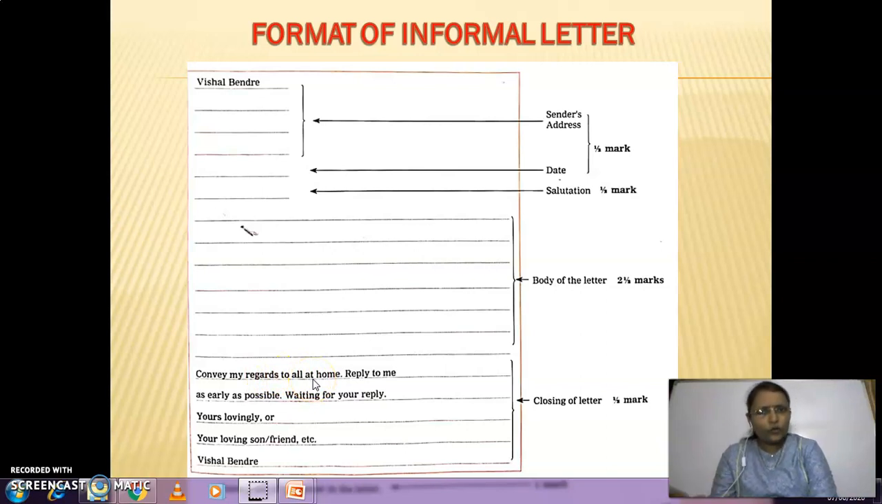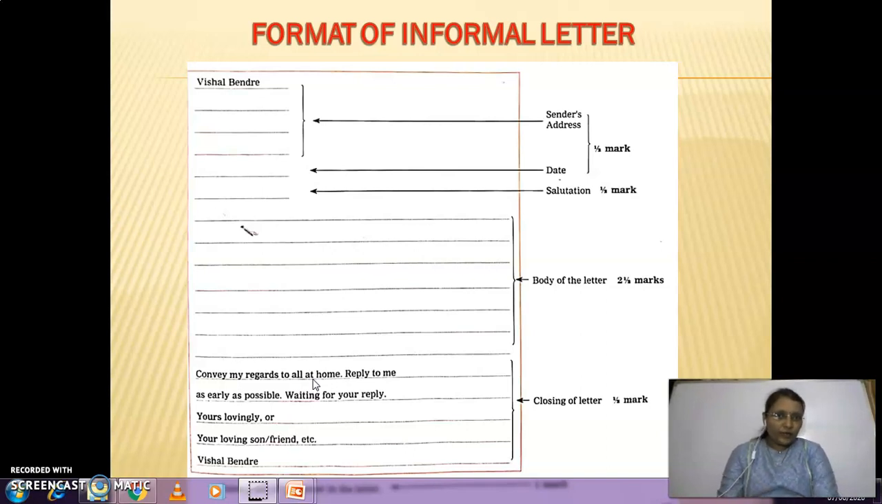So every time try to use this sentence. Reply me as early as possible. Such types of sentences should be there in your closing part. And the last part is yours lovingly, yours loving daughter, sister, whoever is writing this letter, that word you have to write. It is informal, so lovingly, such a word you have to write here. So it is for half mark.